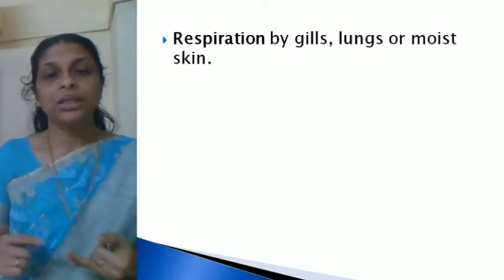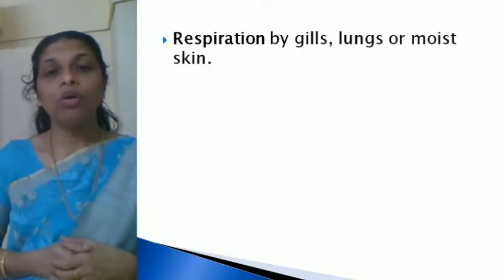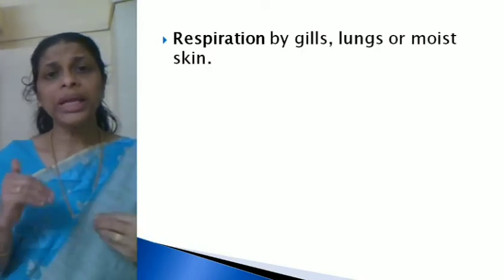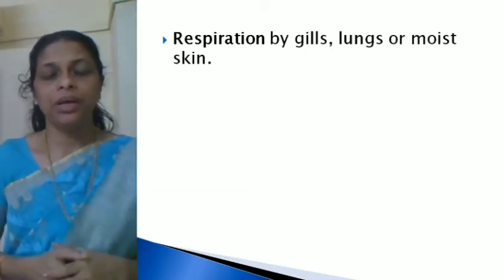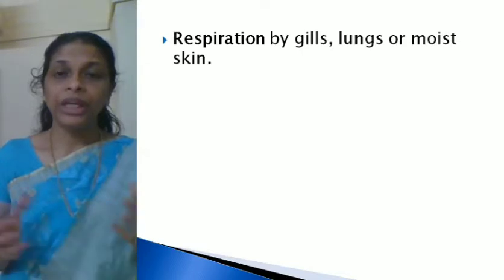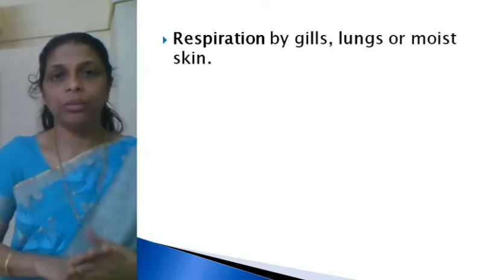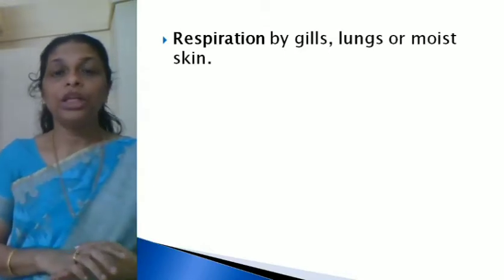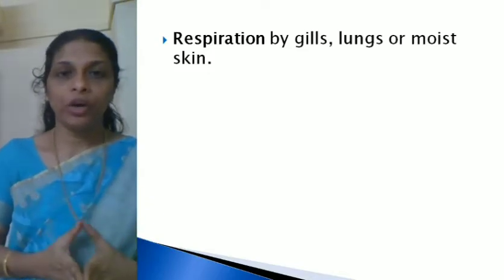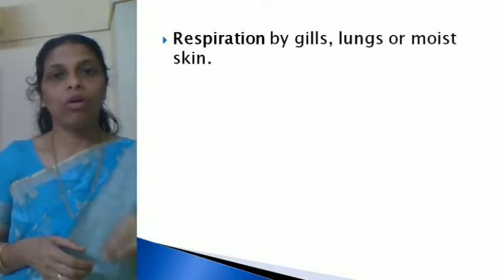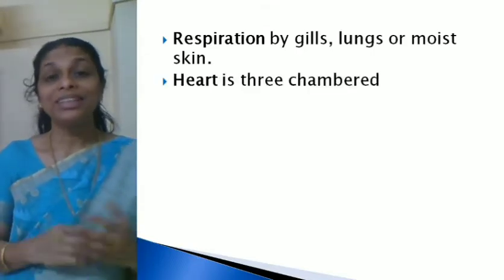When they are on land, they use their lungs for respiration, and they have another habit of hiding during extreme climatic conditions, that is during extreme summer as well as during extreme winter. They cannot tolerate the body temperature, so they go into burrows and hide themselves, and during that time they use their moist skin for respiration. That is the reason why respiratory organs may be either gills or lungs or the moist skin. Hope it's clear, right?